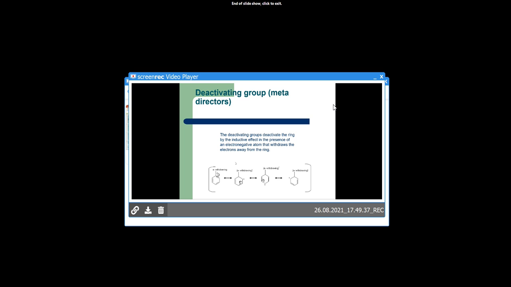And this is the example of a deactivating group. It deactivates the ring by the inductive effect, the presence of an electronegative atom that withdraws electrons away from the ring. So see this, at the ortho and para position electron density decreases.